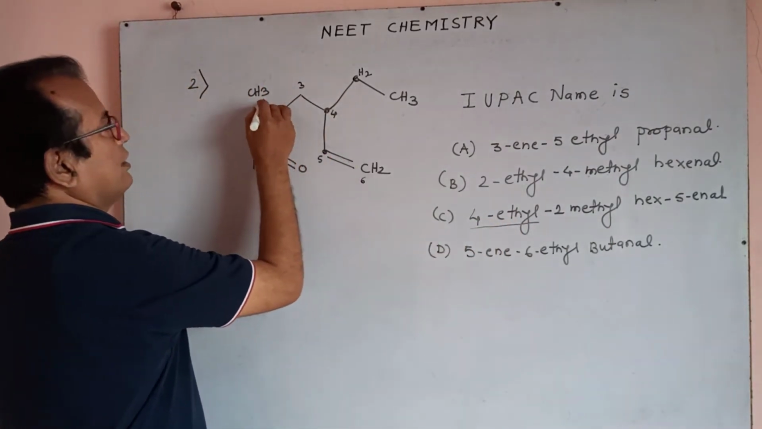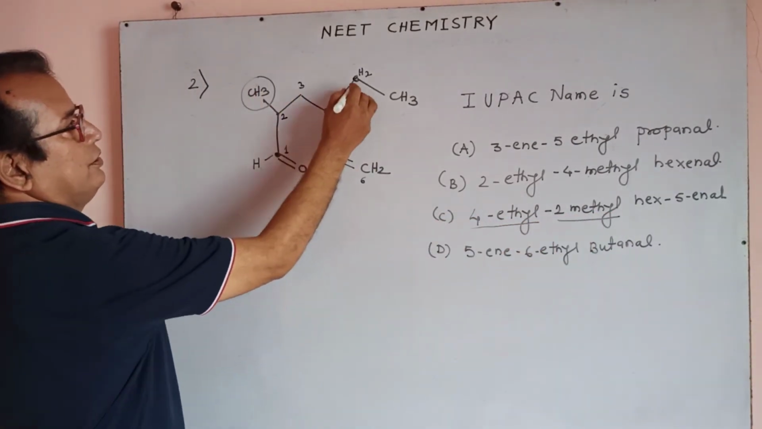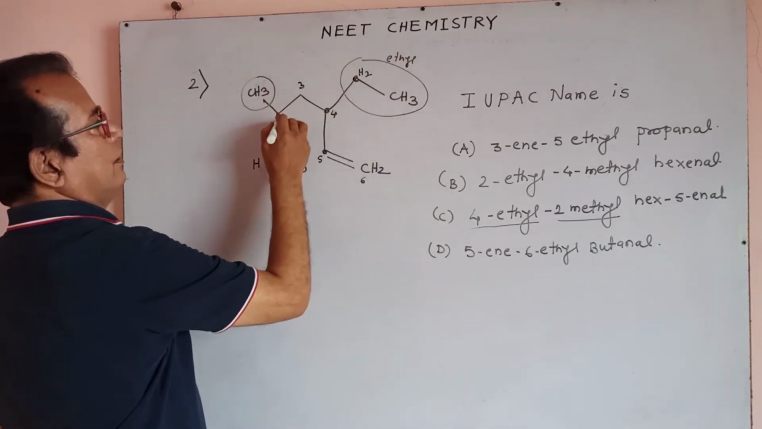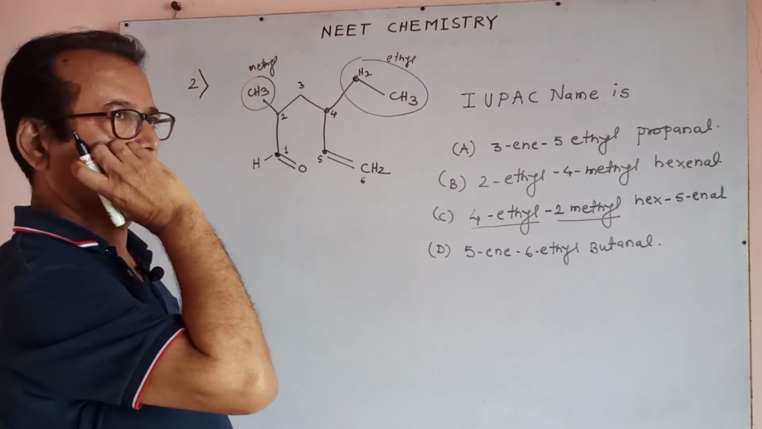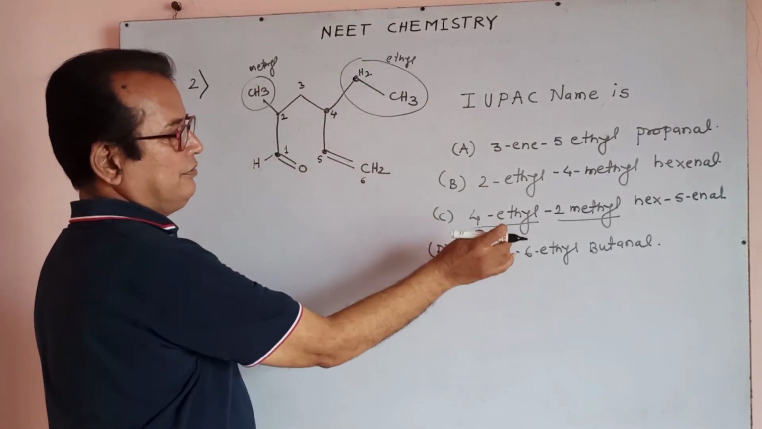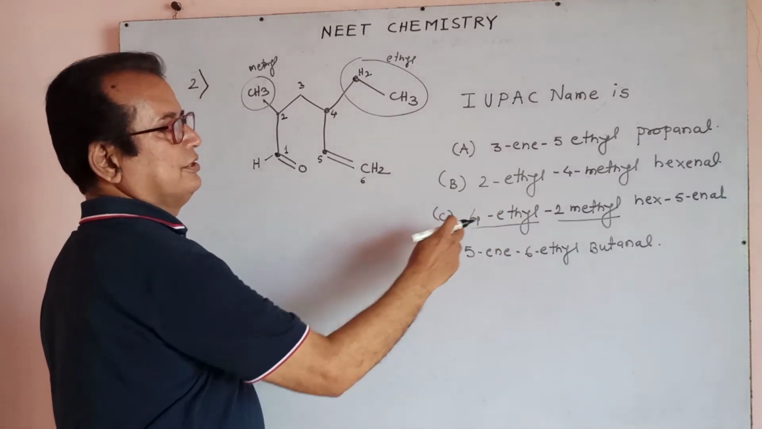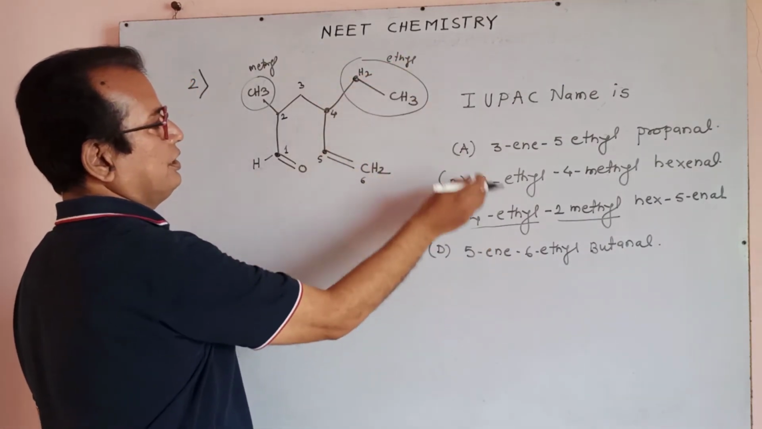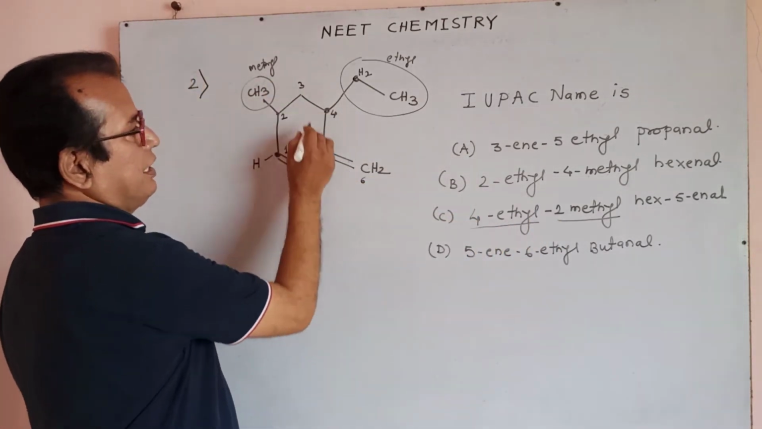And that second carbon is a methyl. Yes, 2-methyl, correct. 4-ethyl, it is ethyl, and 2-methyl. According to alphabetical order, A, B, C, D, E, F, G, H, ethyl is to be written first. E will come first, so 4-ethyl, 2-methyl, hex, correct. Hex is the main word root.